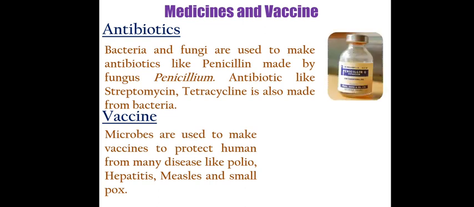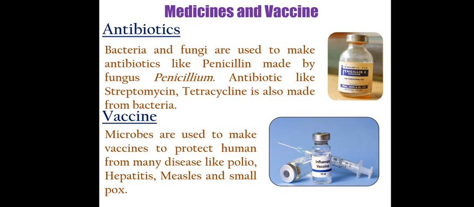You have seen antibiotics, available in injection and in tablet form, and you have seen vaccines also. Most of the polio drops are given to children below 5 years, so that they can get resistance from the polio virus. So antibiotics and vaccines are the kinds of medicines we get from microorganisms. Nowadays we are also working on a COVID-19 vaccine, and hopefully we will get success very soon.